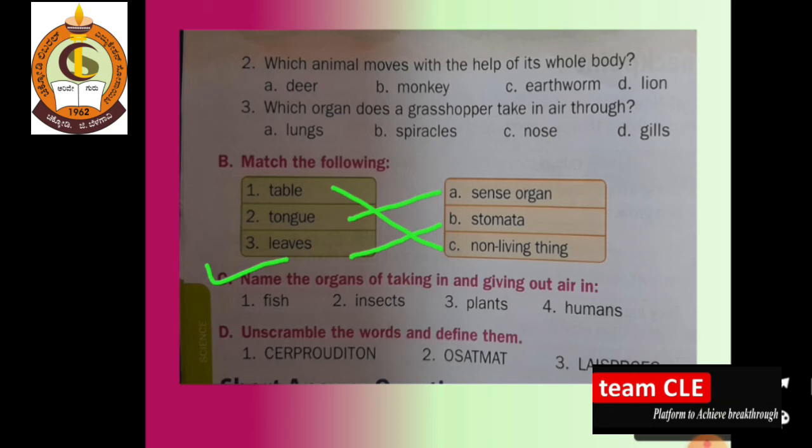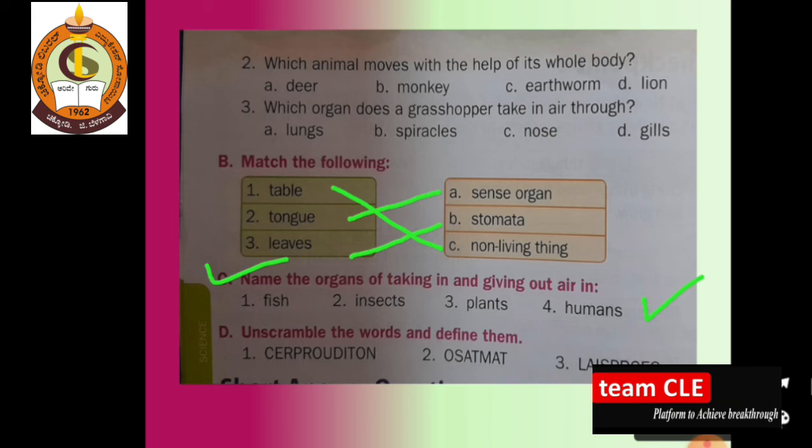For insects, for example, grasshopper takes in air through the spiracles. Plants can breathe with the help of the stomata. Humans give out air through the nose.